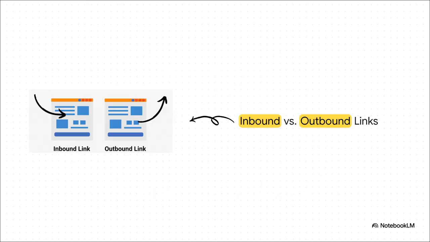To really grasp the mechanics here, we have to distinguish between inbound and outbound links. An inbound link is an arrow pointing towards your site. It's a link coming into a web page from somewhere else. An outbound link, on the other hand, points away. It goes from your web page out to another destination. In the PageRank economy, those inbound links, those are the precious digital votes coming your way.